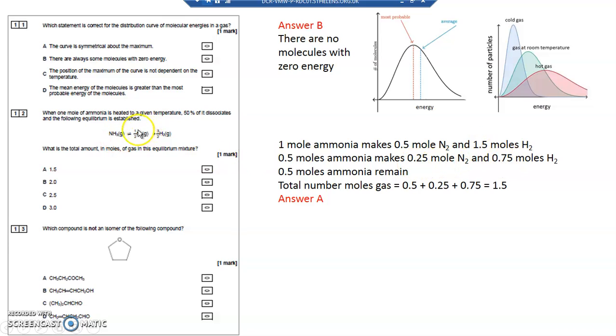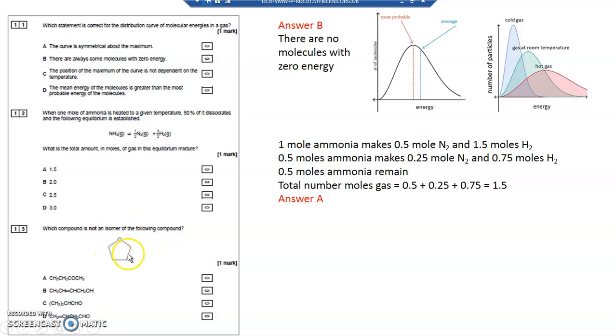So you might be tempted to say that's how much is made: 0.25 and 0.75 is 1 mole of gas, and you might be tempted to choose 1 mole. Luckily, it's not on the list, so you realise you've done something wrong. If 50% of this ammonia is dissociated, then half of it is remaining, so 0.5 moles of ammonia are still in the mixture. They've never reacted at all, so you've got to add 0.5 to 1.5. The answer is A.